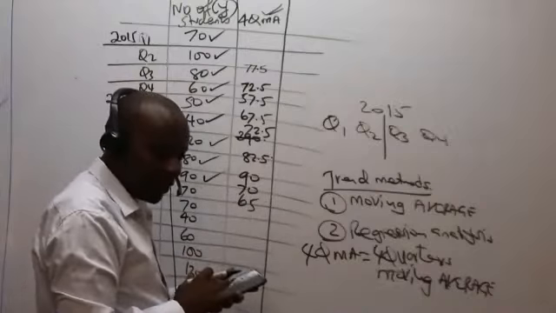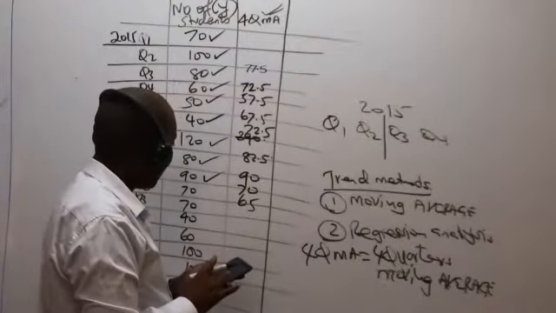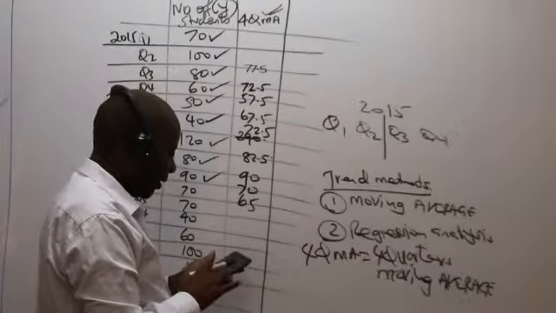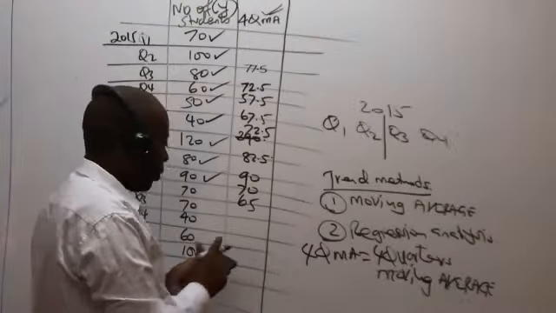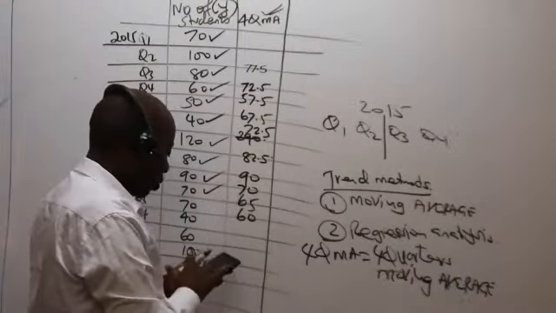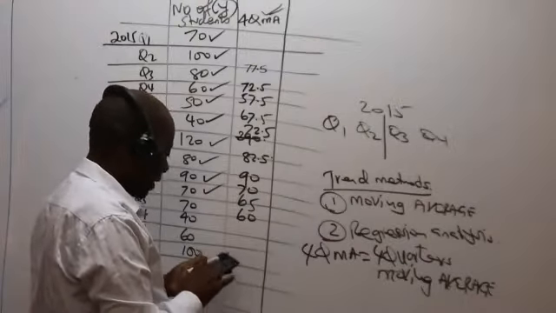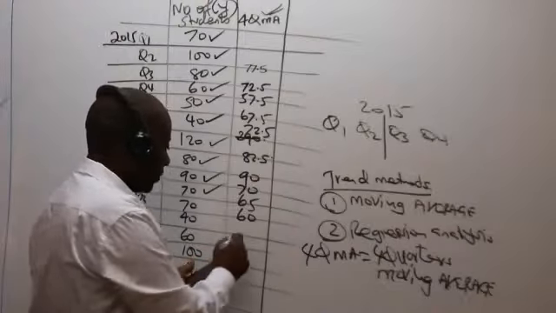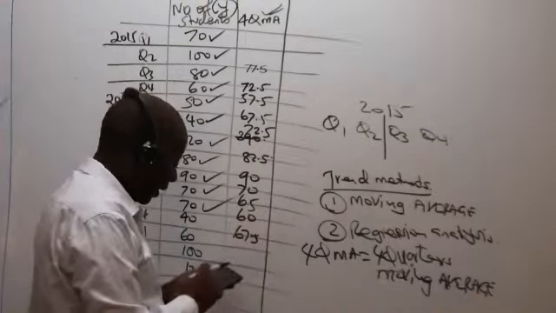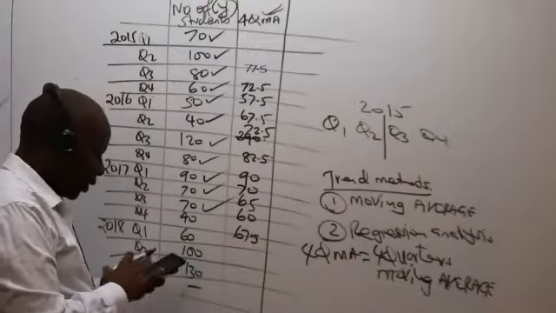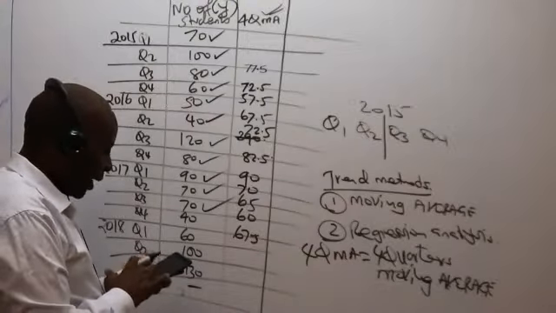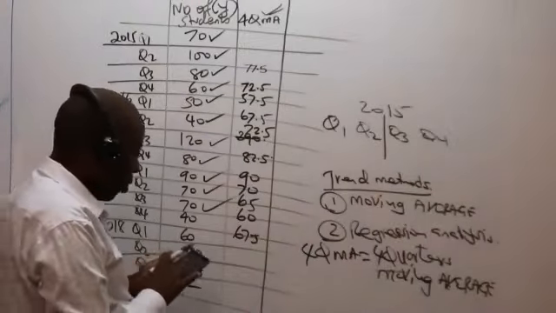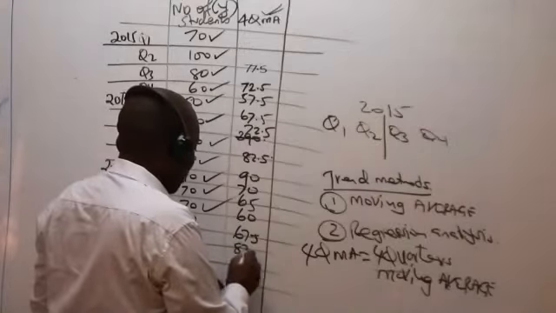So we have 70 plus 40 plus 60 plus 100, divided by 4, which gives me 67.5. I tick that. So we have 40 plus 60 plus 100 plus 130, divided by 4, which gives me 82.5.